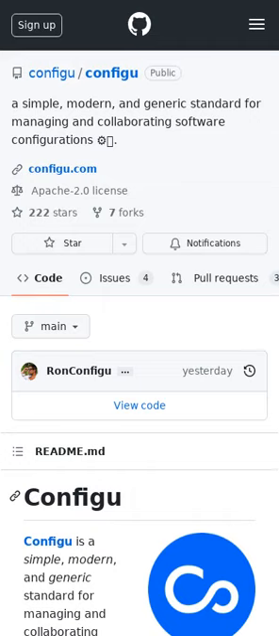Configu is a standard for managing and collaborating on software configurations. It provides a common, flexible, and extensible process for storing, mutating, and orchestrating configuration data across different environments and systems. Configu can be easily integrated into existing systems and workflows, and it can be adapted to the specific needs of different teams and projects.